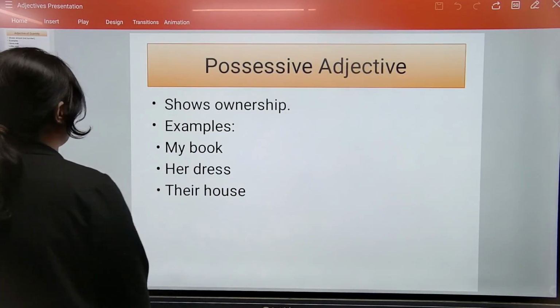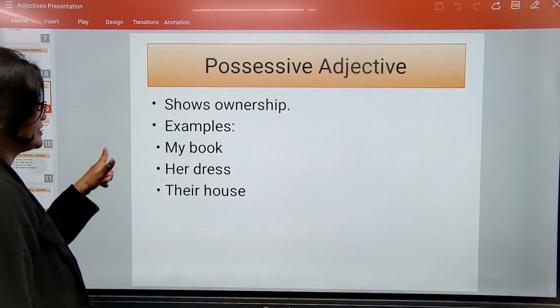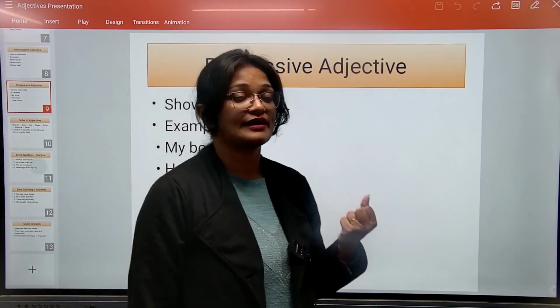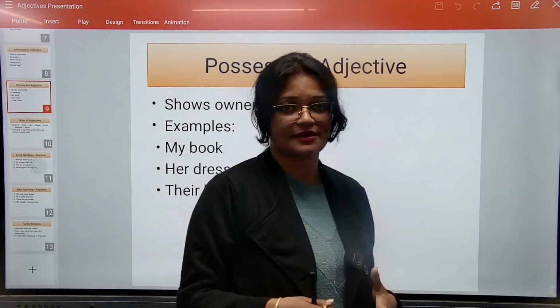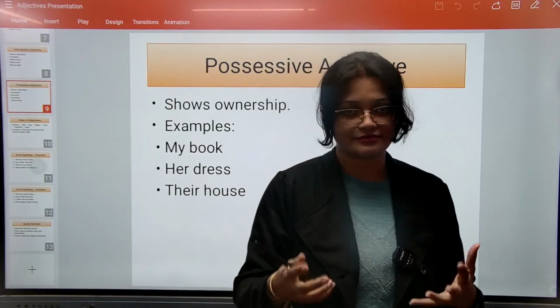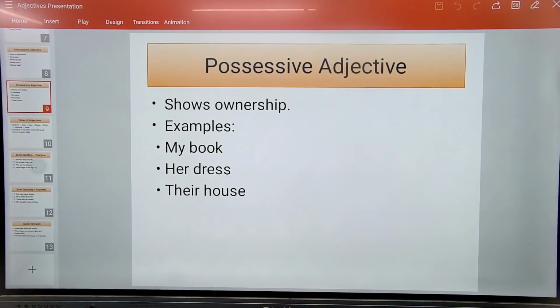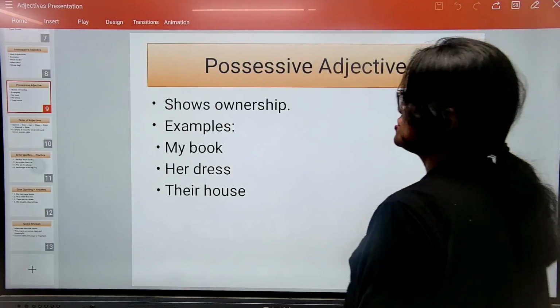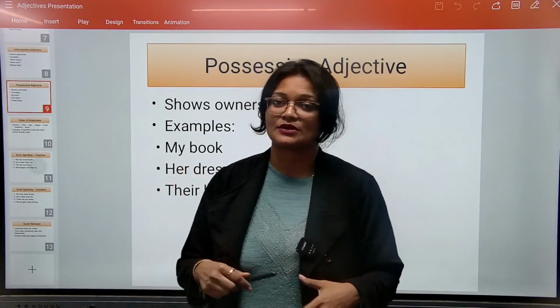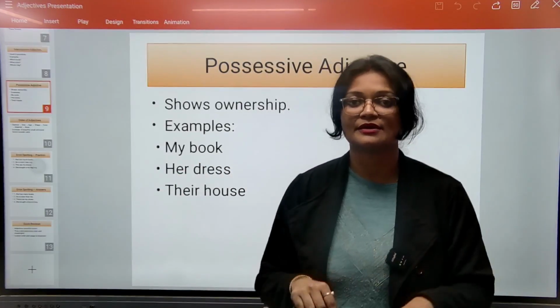Next, possessive adjective. Possessive मतलब क्या है? It is whenever you own something. Whenever you are like owning something, then it is called possessive. Okay. So, like my book, this is my book. ये मेरा book है.